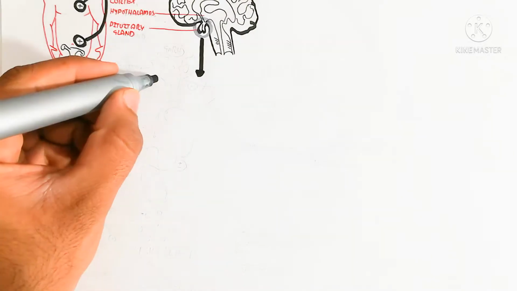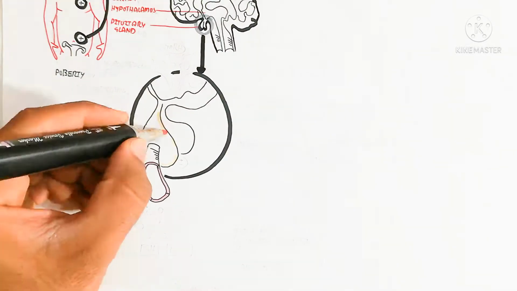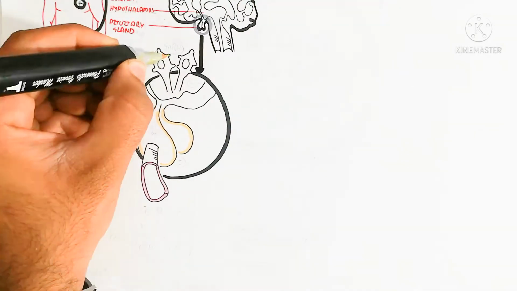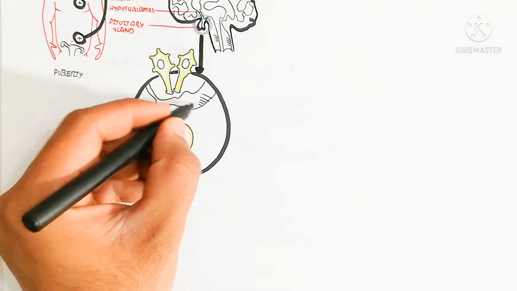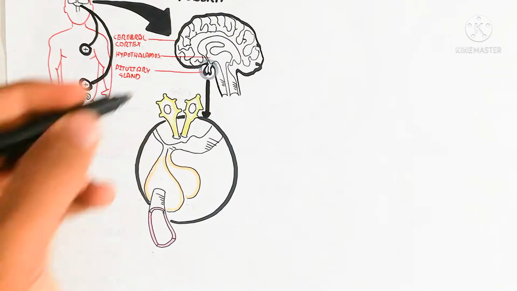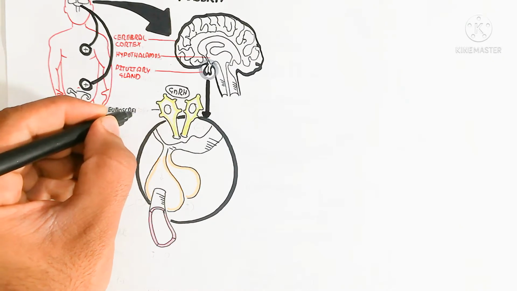So for the hypothalamus, I am drawing a bigger picture. In this way, the gonadotropin releasing hormone is stimulated through neurosecretory cells present in the hypothalamus, by neuroendocrine secretion.